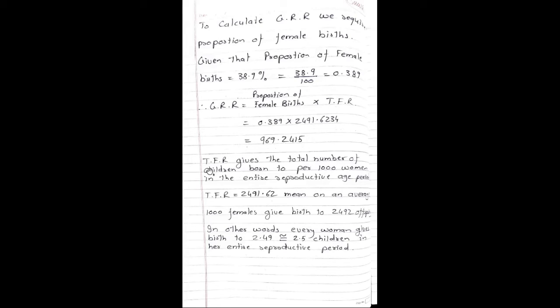969.2415. TFR gives the total number of children born per 1000 women in the entire reproductive age period. So TFR is equal to 2491.62, meaning on an average 1000 females give birth to 2492 offspring. In other words, every woman gives birth to 2.49, that is approximately 2.5 children in her entire reproductive period.